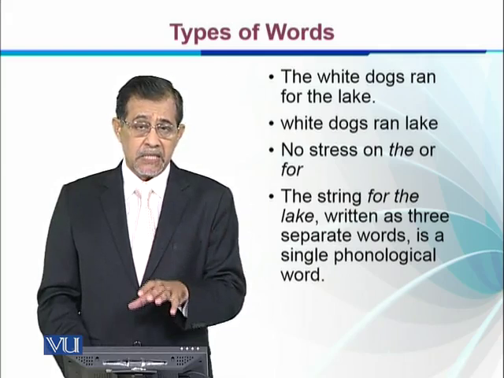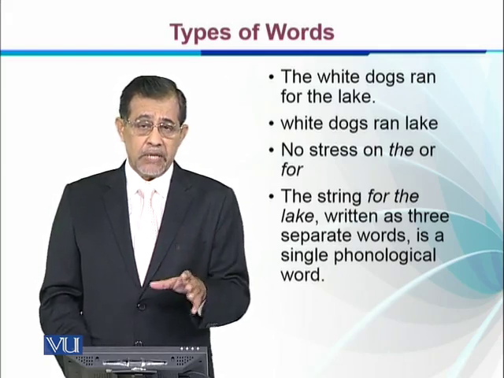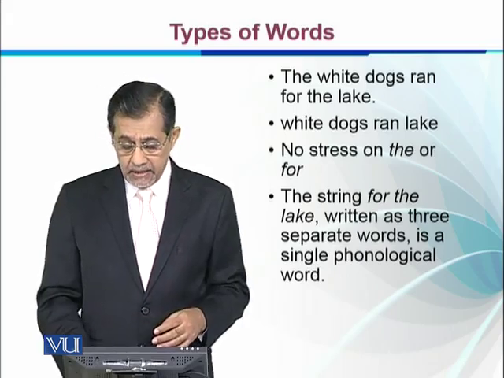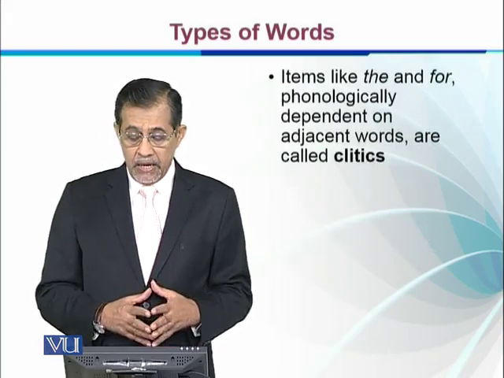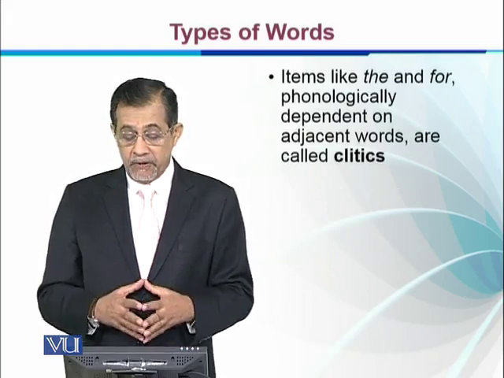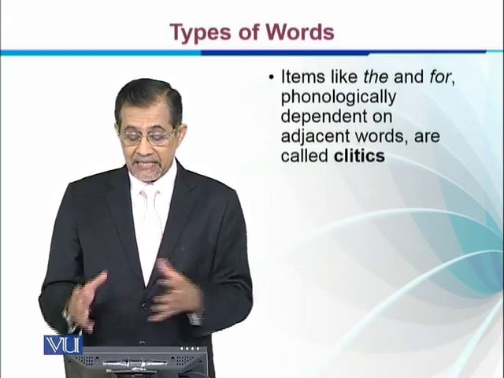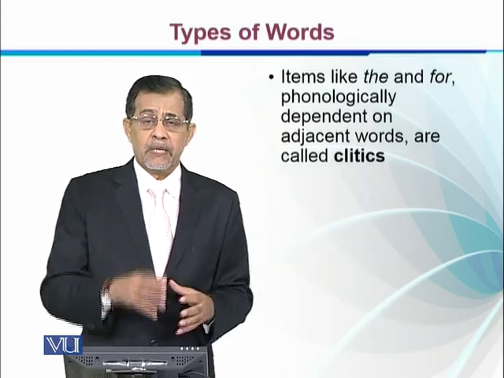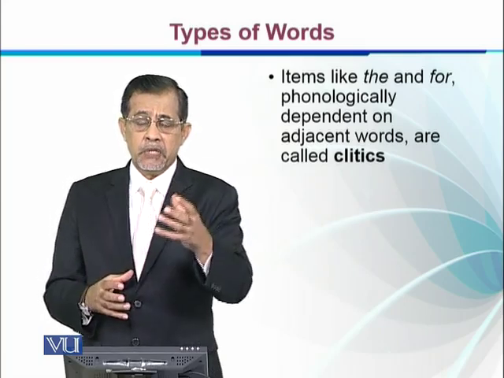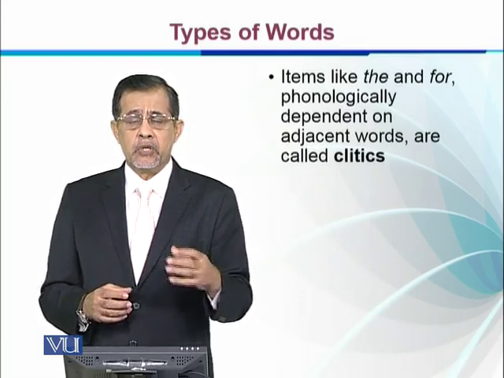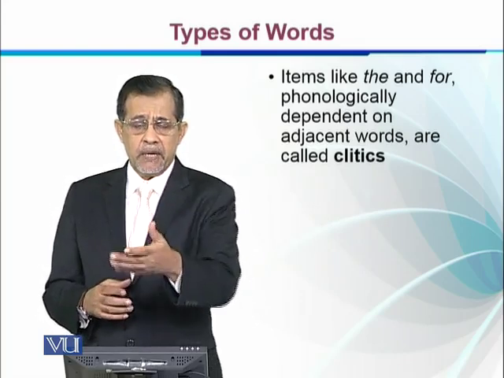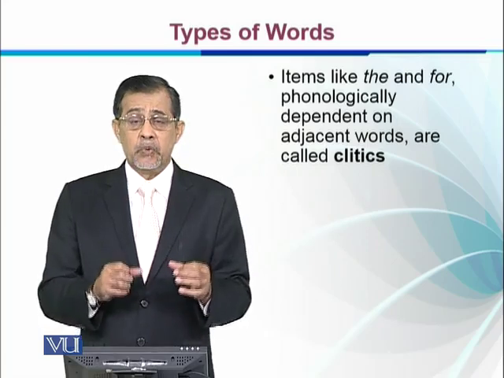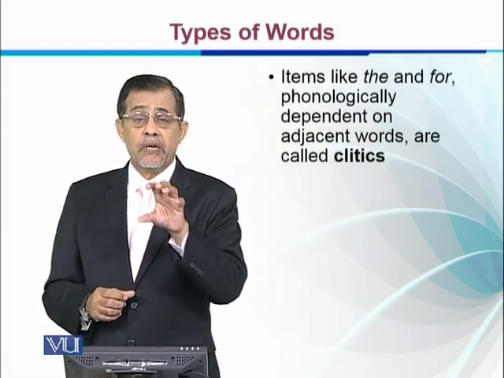But in this sentence, it cannot be counted as a word because the main stress is on the lake. So items like the and for, which phonologically depend on adjacent words, are called clitics. There are certain instances in which some words depend on the words coming after or before.